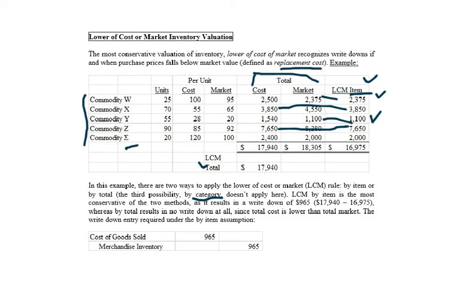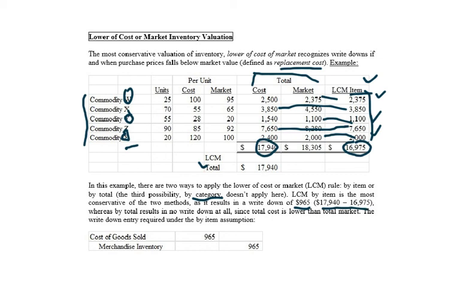And then lastly, our sigma is 20 at 120 is what we paid for it. Only 100 to replace right now. So 2,400 we paid, 2,000 to replace. So this is another one we'll write down. So we're going to go with the $2,000 figure there. So there's 3 of these we're going to end up writing down. We'll write down the W, the Y, and the sigma. So those 3 get written down. When you total up the new inventory value here, which is just the total of this column right there, you'll get $16,975. And again, the cost of those items was $17,940. So as a consequence of that, if you do it by item, you'll be writing this down $965, just the difference between those 2 numbers.